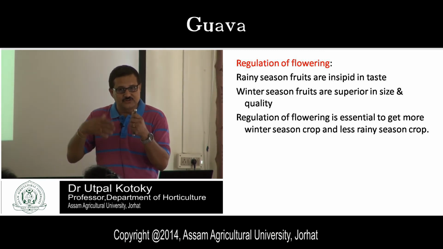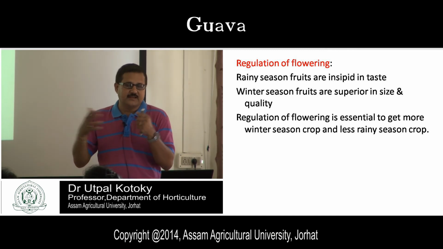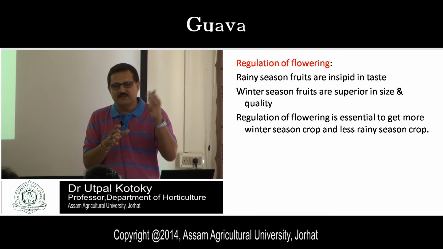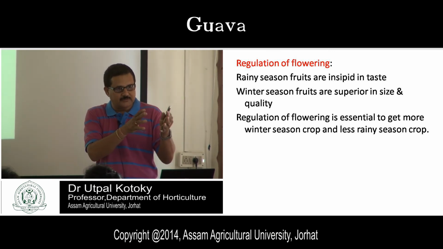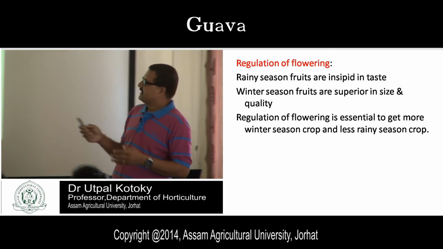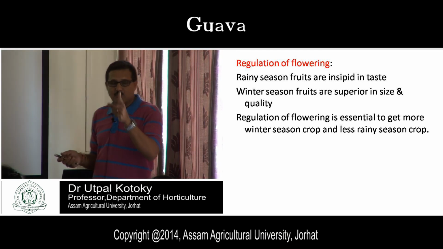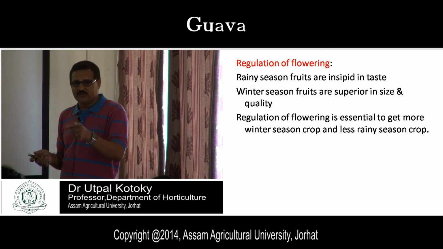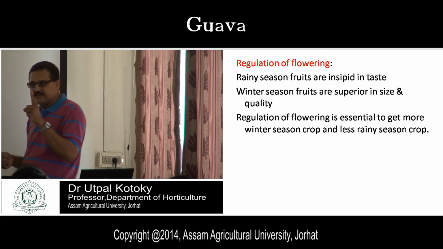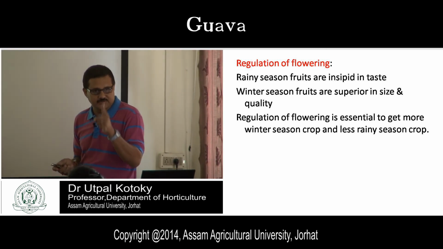This is known as your regulation of flowering. You should regulate the flowering in both the winter season and the rainy season, so that in one season you get more flowers and fruits, and in the other season fewer flowers and fruits. That is why regulation of flowering in guava is essential, because in the rainy season crop the fruits are insipid in taste, that means you get inferior quality fruits.